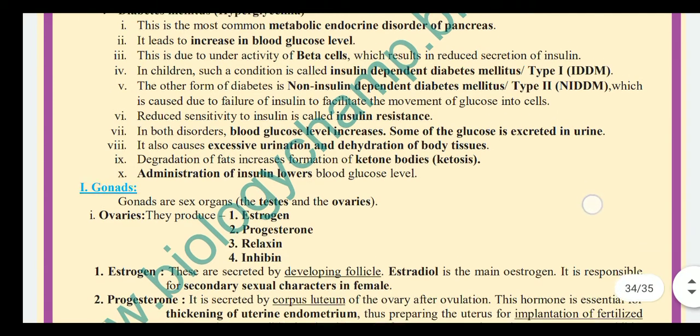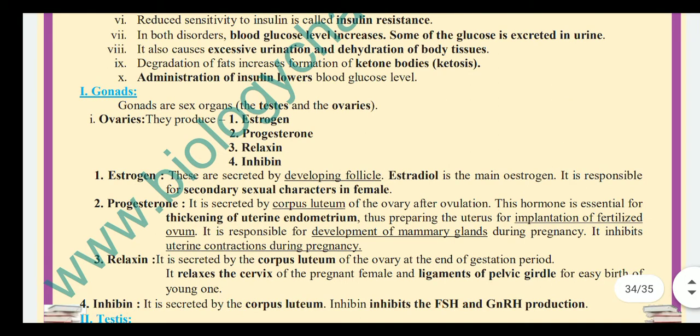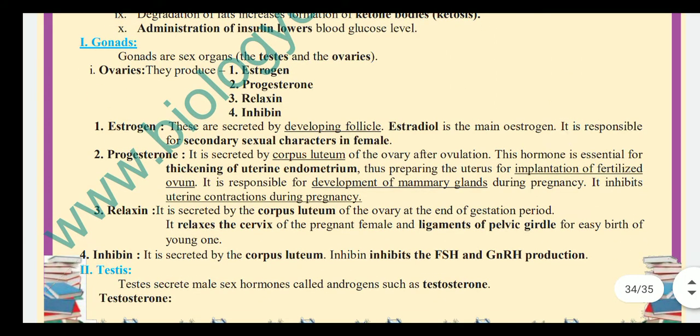Some of the glucose is excreted in urine. It also causes excessive urination, because the body has to remove more glucose from the blood, and dehydration of body tissues, because more water is lost from the blood. Degradation of fat increases the formation of ketone bodies, that is ketosis. Treatment is administration of insulin, which lowers blood glucose level.